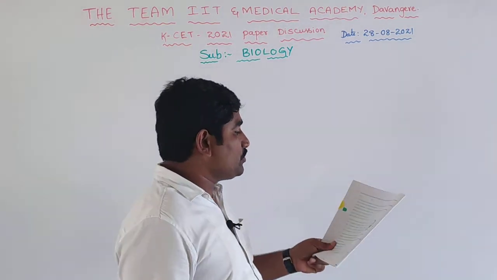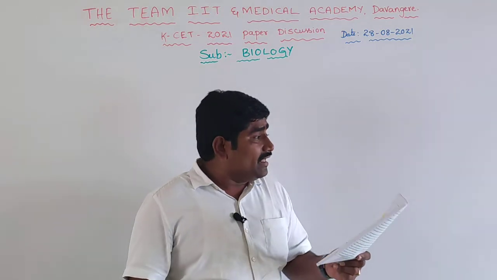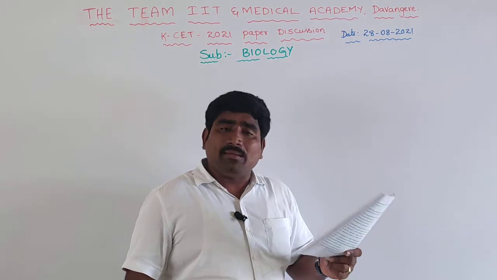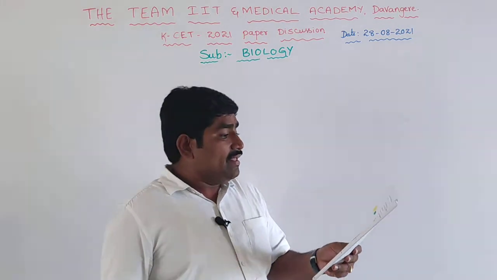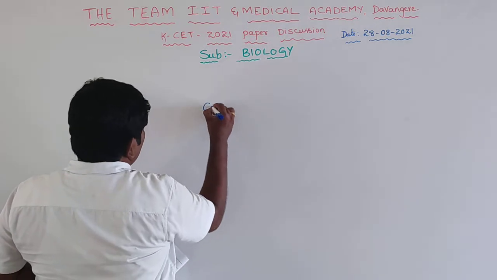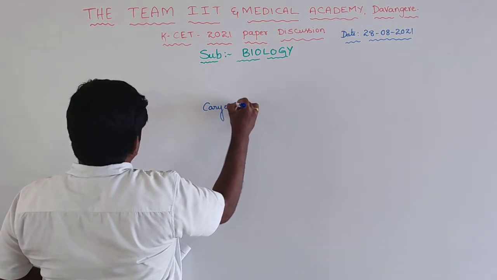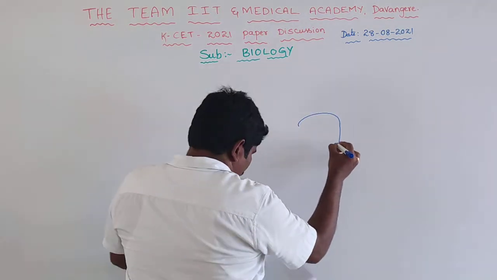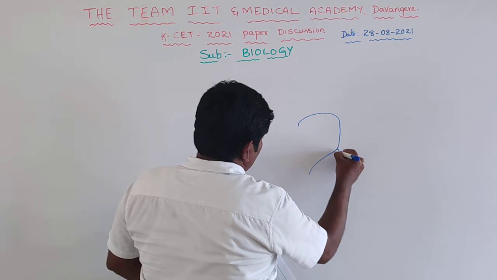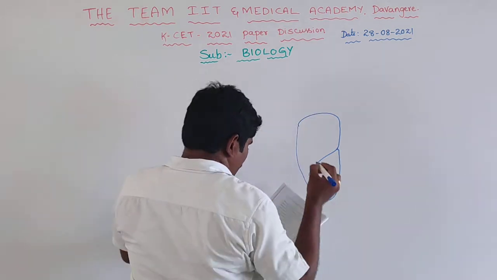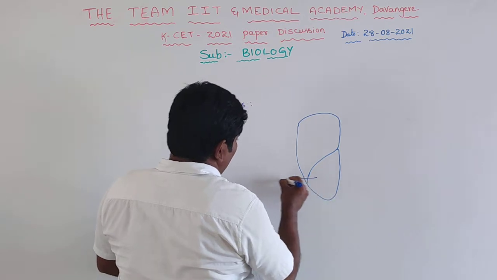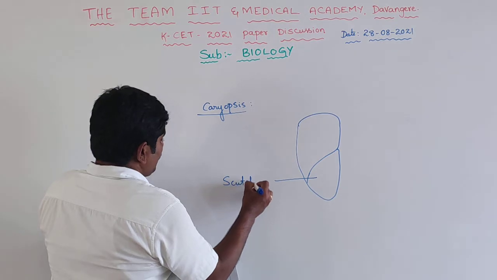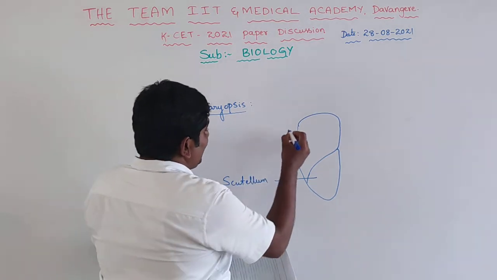Male gametes are produced in more number than female gametes, and some of the male gametes are wasted during the time of transport. Both statements are right. The next one is Caryopsis. This type of fruit is called Caryopsis. Now if you see the fruit like this, a monocot seed is given. This is scutellum. The answer here is B, this is scutellum.